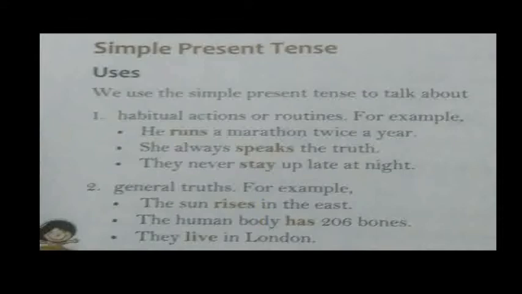Another use of simple present tense is for general truth. For example, the sun rises in the east. Everyone knows that the sun rises in the east. So rises is the word which is in the simple present form. The human body has 206 bones. So here has is in simple present form. They live in London, live is in simple form, and these all are general truths. So there we use simple present tense.